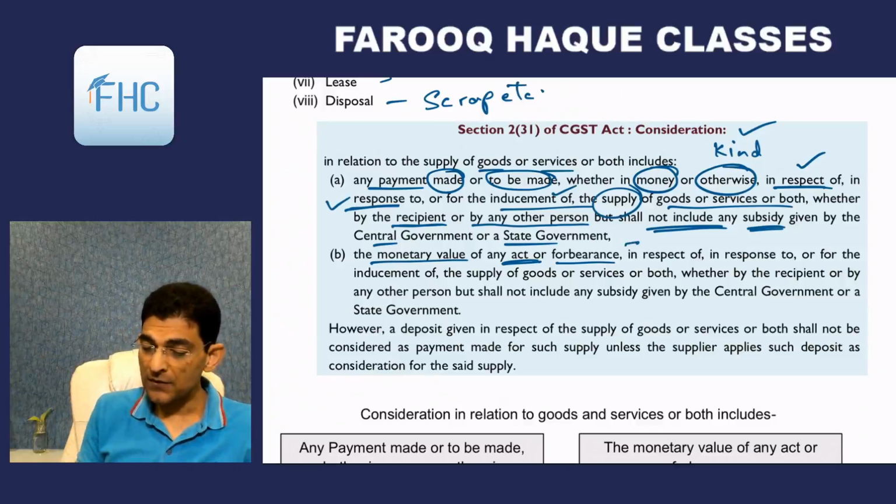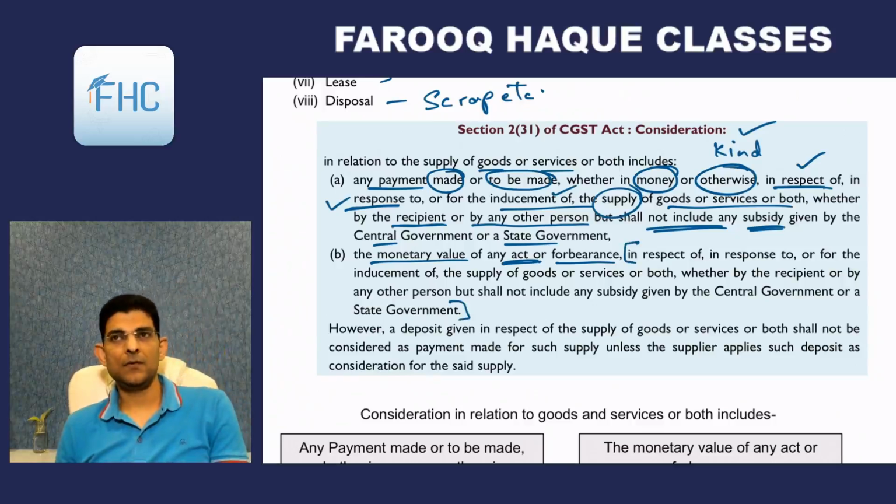So from here onwards, the definition is the same as we saw in A. Okay, in respect of. So the definition remains the same. So I will not explain all those points again. But now what is happening is that it is not in money or in kind, but the consideration is an act or forbearance. Either it is doing something or not doing something.